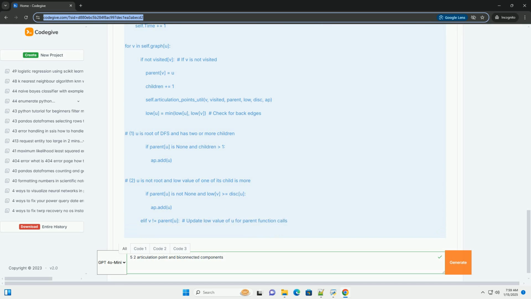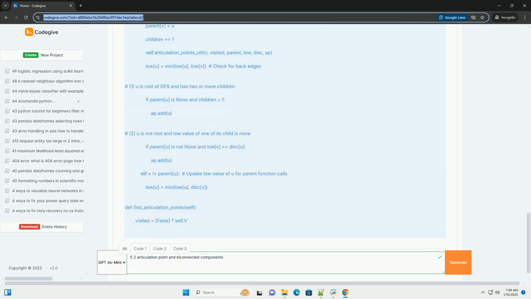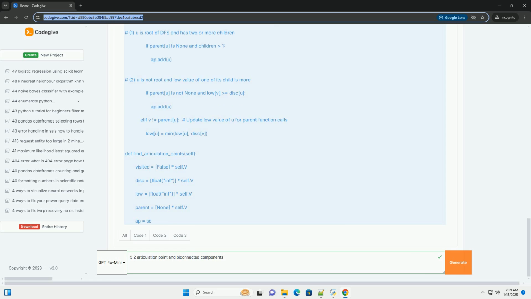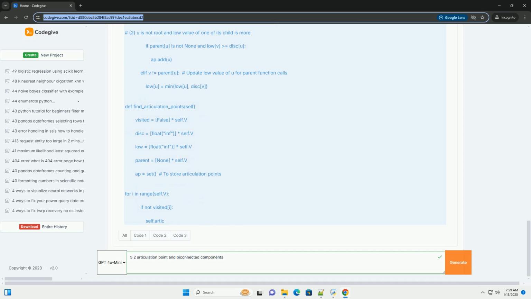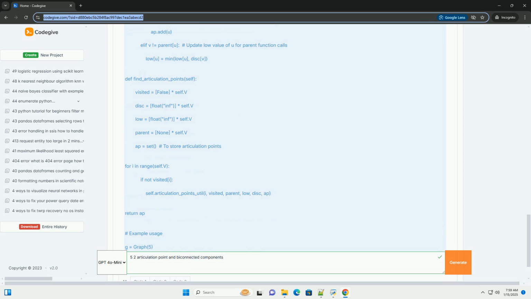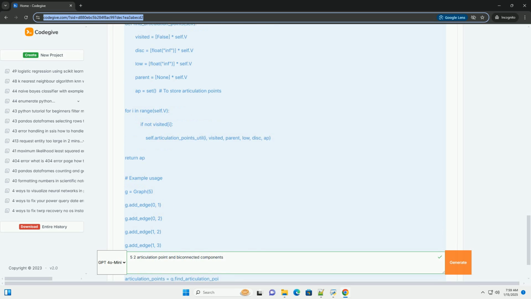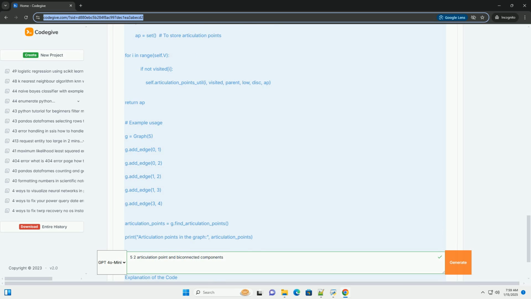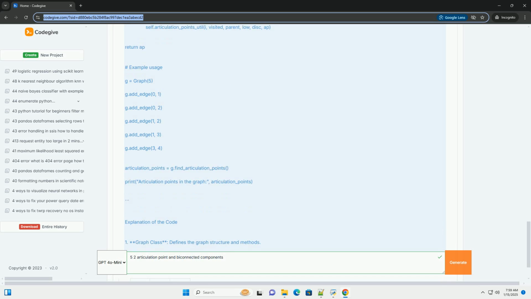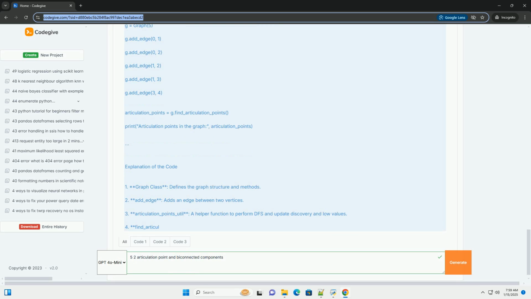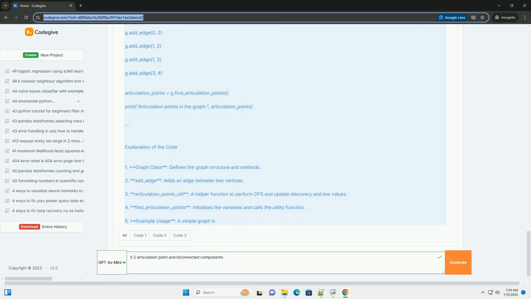Why are they important? Network reliability: understanding articulation points helps in network design, ensuring redundancy. Graph analysis: in social networks, articulation points can identify influential individuals whose removal would fragment the network.